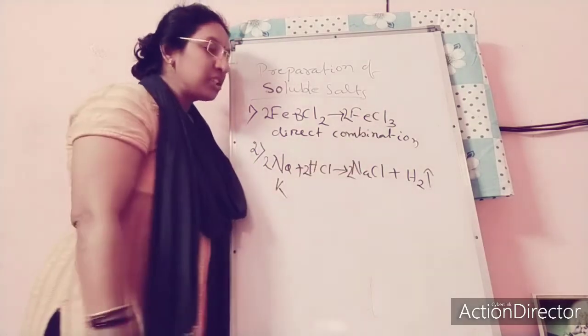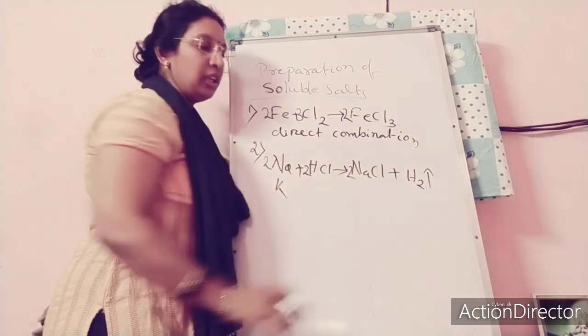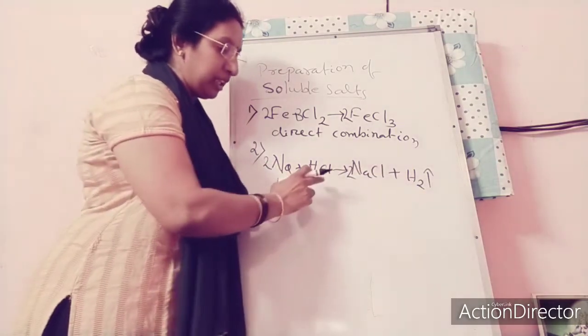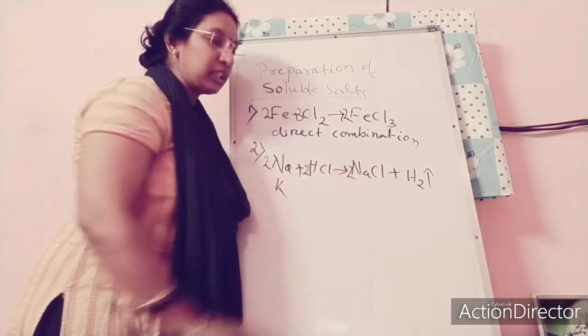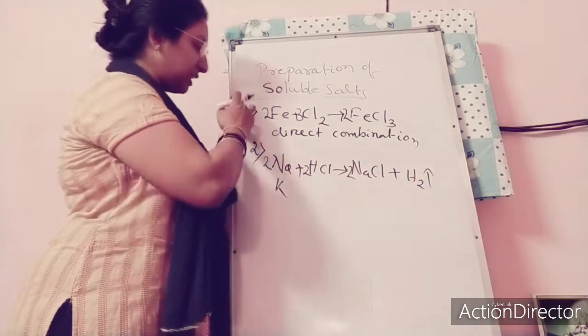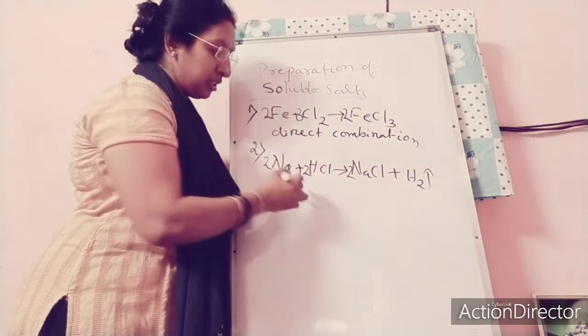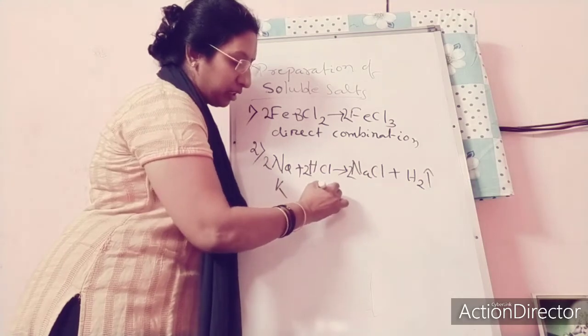Similarly, potassium when treated with HCl will give you potassium chloride plus hydrogen gas. The first one is direct combination, and this is the displacement method.